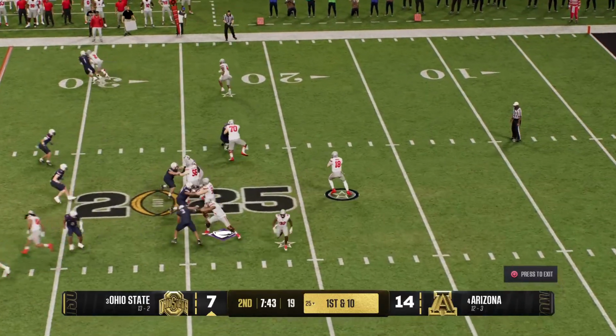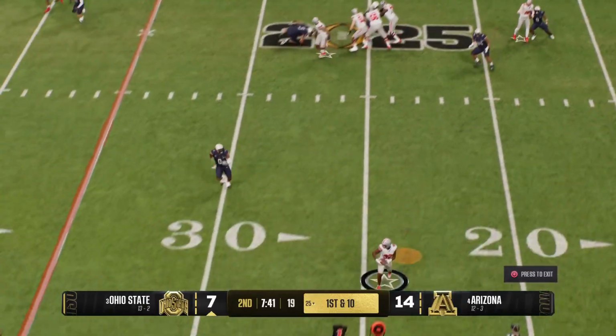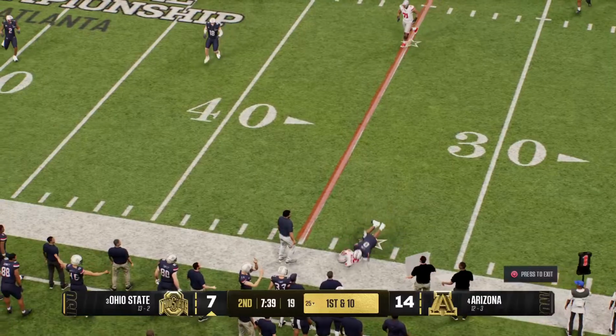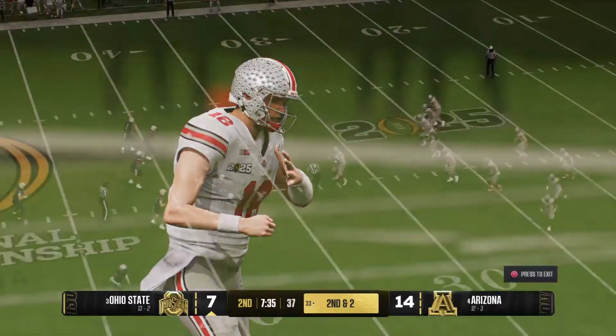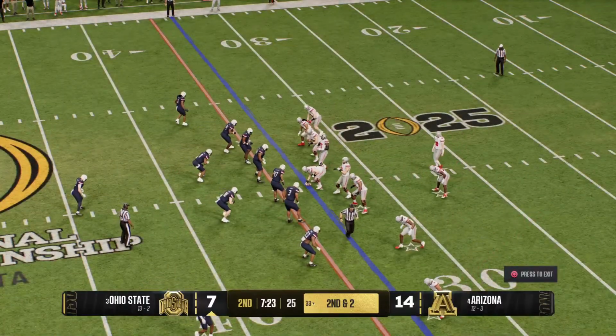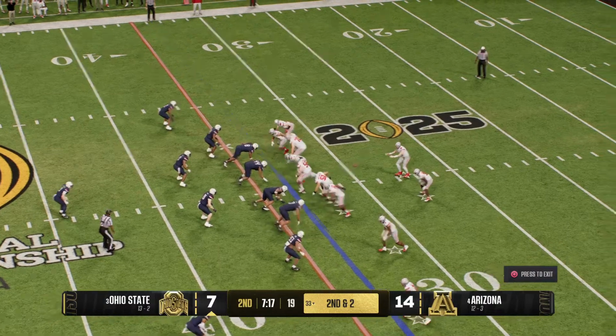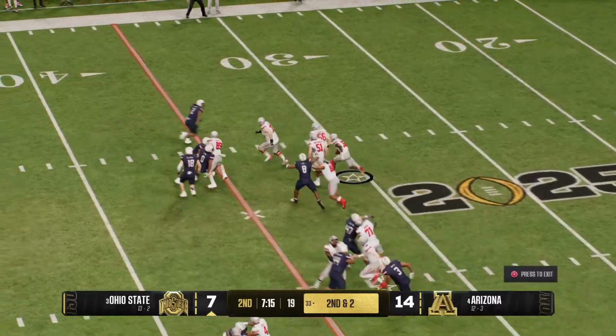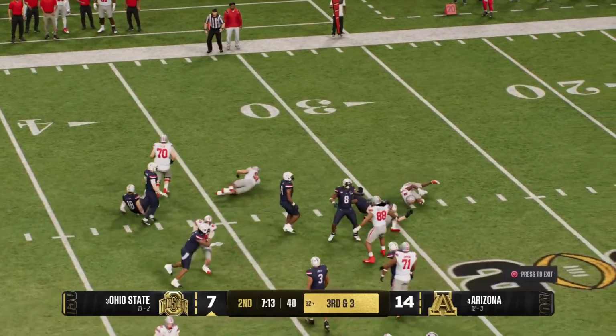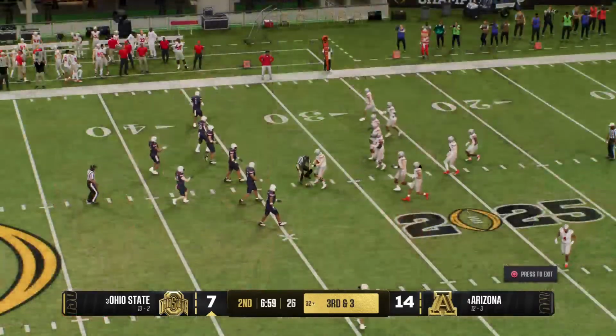Off the play fake, looking to throw. Pulls it in. It's Henderson. They make the tackle, but that pass creates a solid gain. A completion sets up a second down play. They'll change the pre-snap look now. And they hand it off to the back. They'll stop him behind the line for a loss of 1.